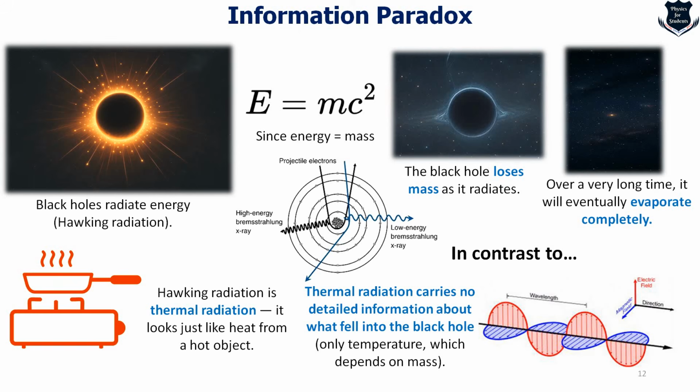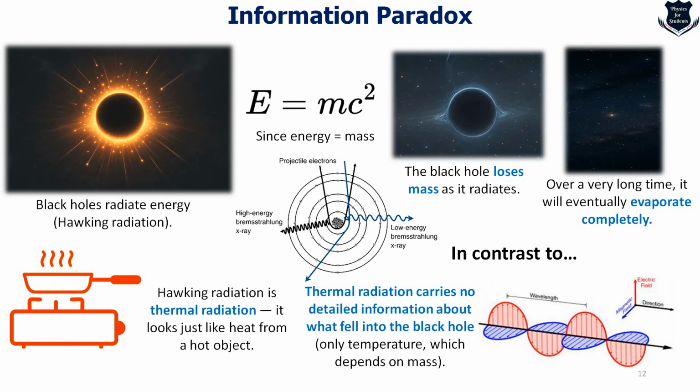Now this is a special kind of electromagnetic radiation emitted when charged particles spiral around magnetic fields at relativistic speeds. So it carries a detailed signature of polarization patterns, the energy distribution of the emitting electrons, and the orientation and strength of the magnetic field. So this radiation actually remembers its source. But the issue is that as the black hole loses its mass,